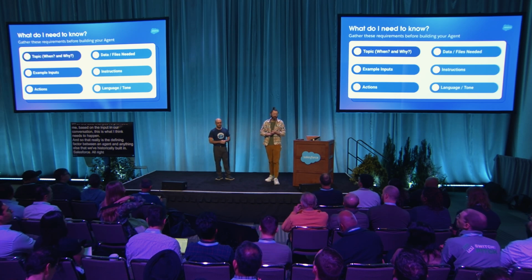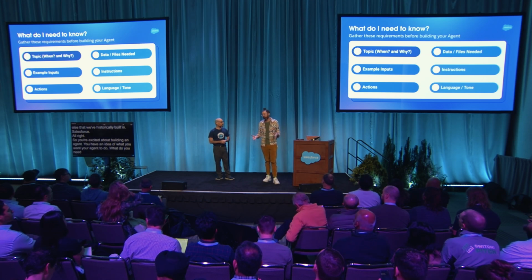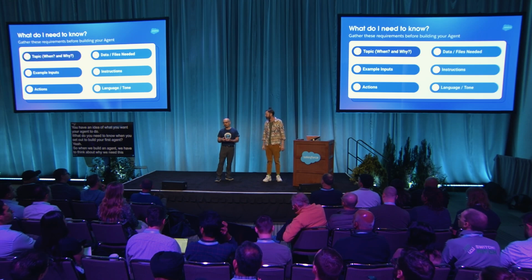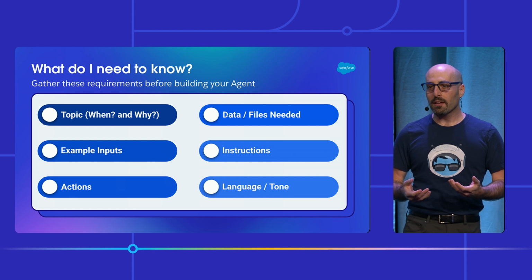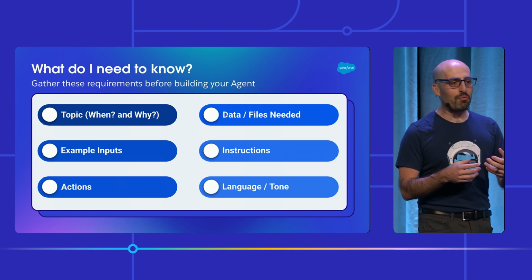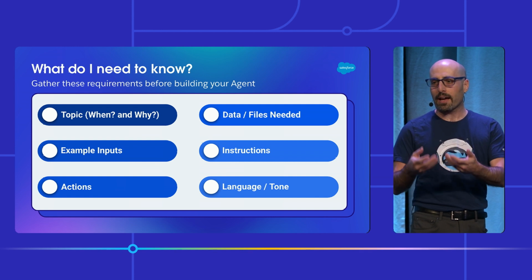All right, so you're excited about building an agent. You have an idea of what you want your agent to do. What do you need to know when you set out to build your first agent? Yeah, so when we build an agent, we have to think about why we need this particular agent. Unlike a personal assistant that we could say, hey, go get my clothes from the cleaners, go order me lunch, make my travel reservations, we don't have agents that do all of that today. You build specific agents for each purpose. And that's what we call a topic. The topic is why this particular agent needs to be used, and also the when. And usually the when is related to something that comes up in a conversation. That's when we want this particular agent, the agent that helps me with X, to start working.